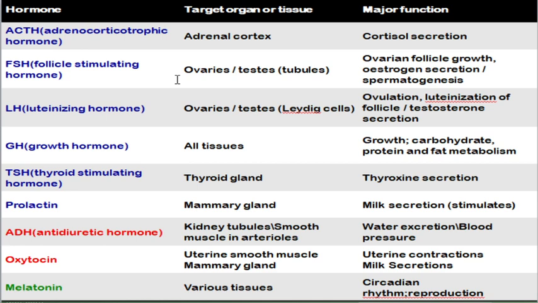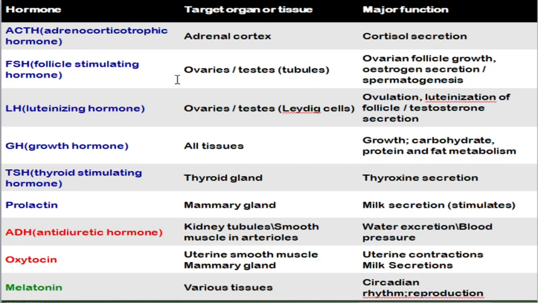Next hormone is growth hormone. So growth hormone will be acting on all tissues. This growth hormone is responsible for influencing our height and also helps to build up our bone and muscle. This hormone is also responsible for your carbohydrate, protein and fat metabolism. Next hormone is thyroid stimulating hormone, which will be acting on the thyroid gland and stimulating the thyroid gland to produce thyroxine secretion.